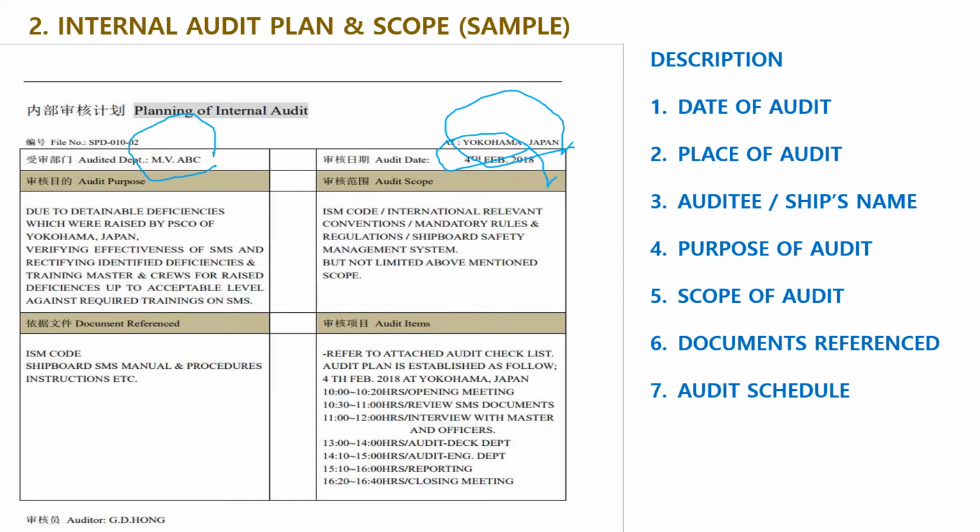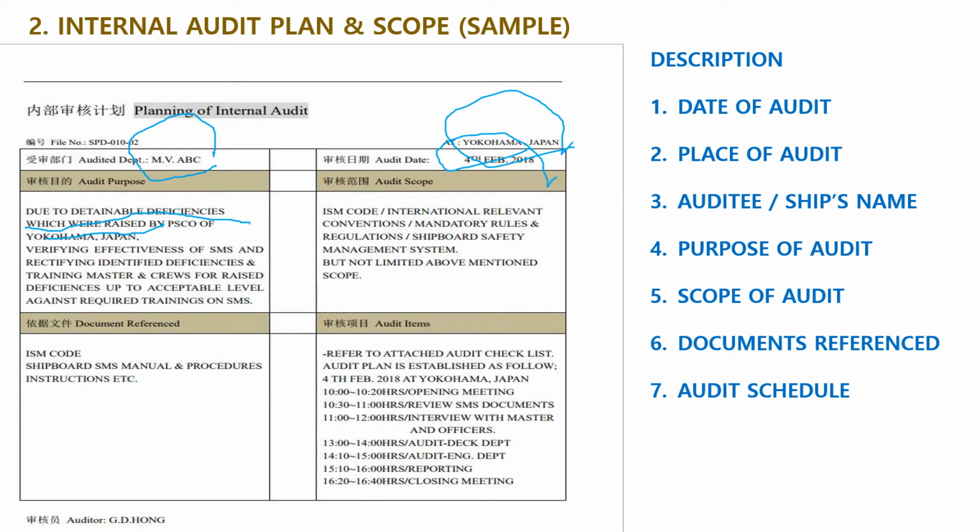Purpose of audit: due to detainable deficiencies which were raised by PSC of Yokohama, Japan, verifying the effectiveness of SMS. That is the purpose of audit. Scope of audit: ISM code, international relevant conventions, and so on.